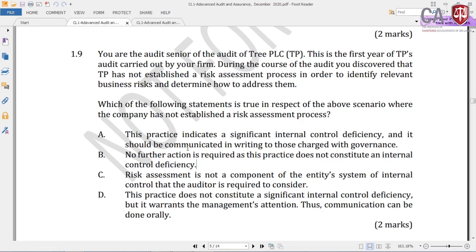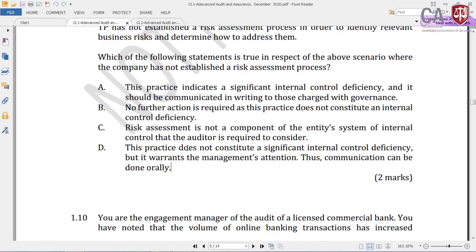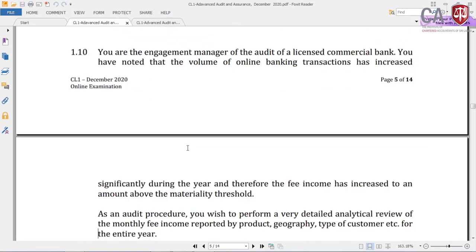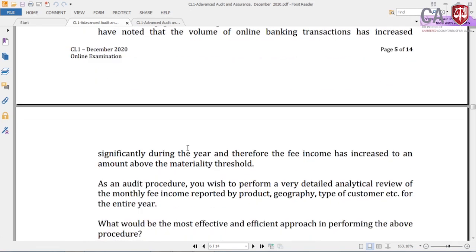Right, I am coming to the last question of the MCQ discussion. You are the audit engagement manager of the audit of a licensed commercial bank. You have noted that the volume of online banking transactions has increased significantly during the year, and therefore the fee income has increased to an amount above the materiality threshold. It's very common these days, everyone uses online banking. Being a bank auditor, of course it's more risky, because the number of transactions and the volume have gone up. So this will create a significant issue for the company as well as significant risk for the auditor.